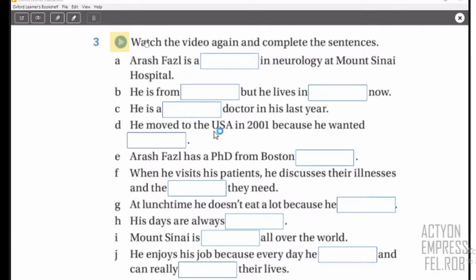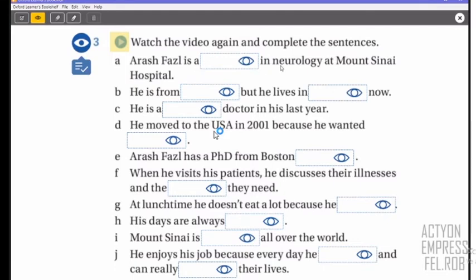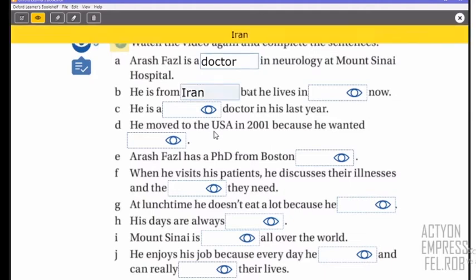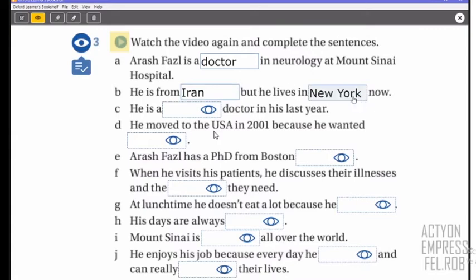For example, it says, Araj Fasal is in neurology at Mount Sinai Hospital. So this is a doctor. I mean, he's studying, but he's working as a doctor in this hospital. So yes, he's a doctor. And the country of this person is Iran. He originally is from Iran, but now he lives, as we checked, in the USA. Specifically, he lives in New York, right? Okay, so this is some information about this person. So we're going to watch the video for the last time. And this time, only listen. Don't watch. I mean, only listen so you can concentrate on the answers, right?